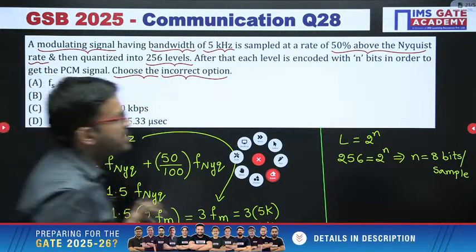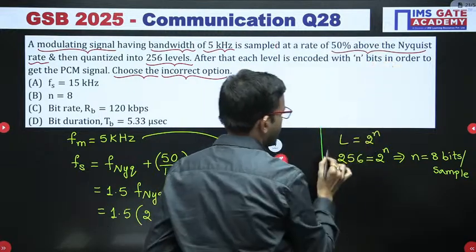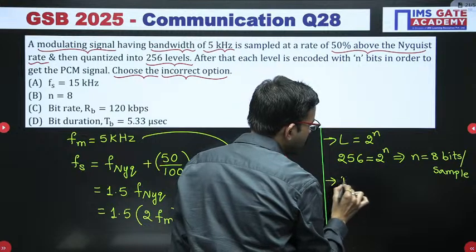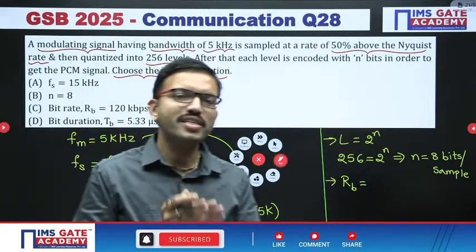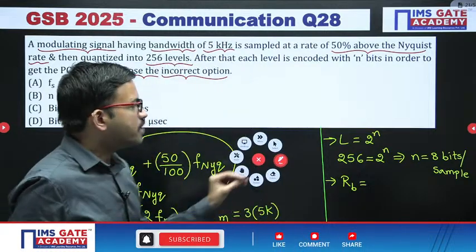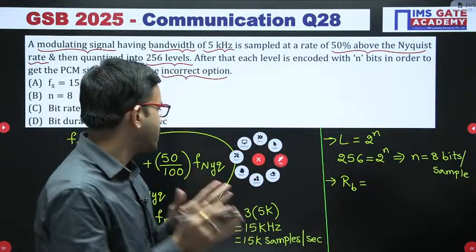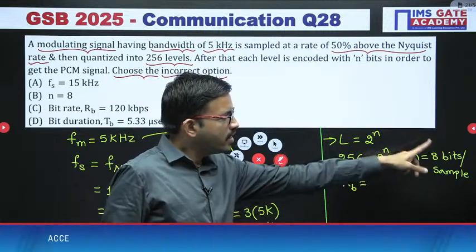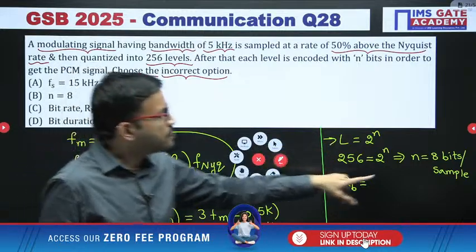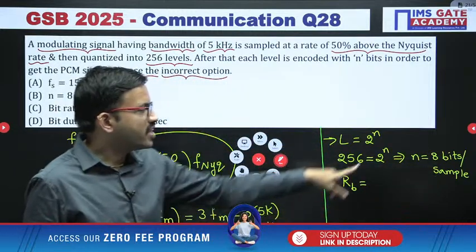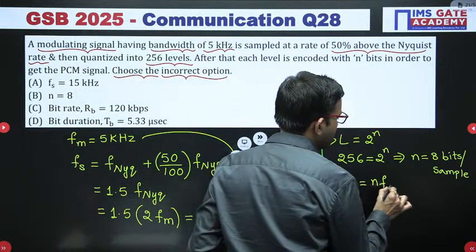Now bit rate. Bit rate is nothing but RB. See, it is very simple. Bit rate is nothing but how many bits you are transmitting in 1 second. So ultimately the units you should get are in the order of bits per second. Just observe these two: here bits per sample, here samples per second. If you multiply these two, samples get cancelled and you get bits per second. That's all. So the formula is very simple, N into Fs.